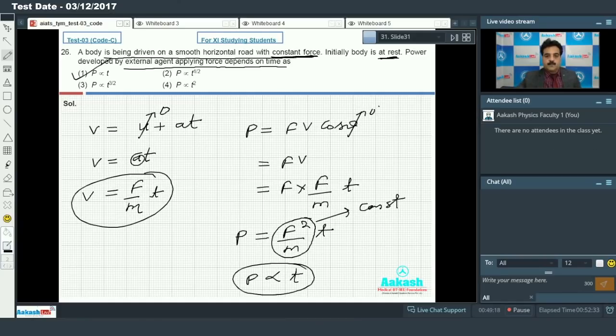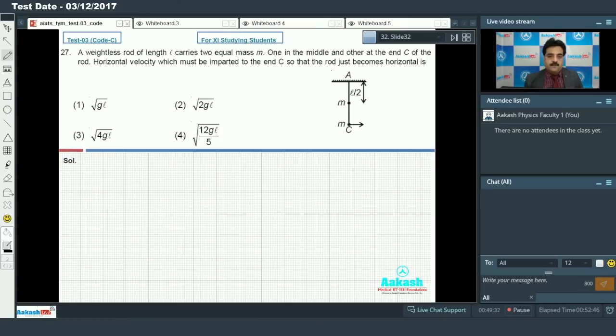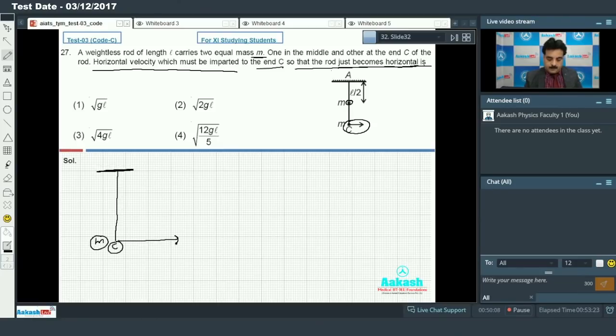So let's move on. Question number 27. A weightless rod of length L carries two equal masses M, one in the middle and the other at the end C of the rod. What horizontal velocity must be imparted to the end C so that the rod just becomes horizontal? This is a very important point for us. If I go for the diagram, let us consider at the point C the mass is m and velocity is v.